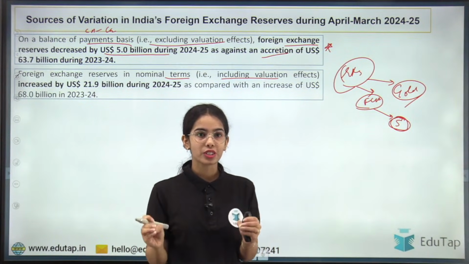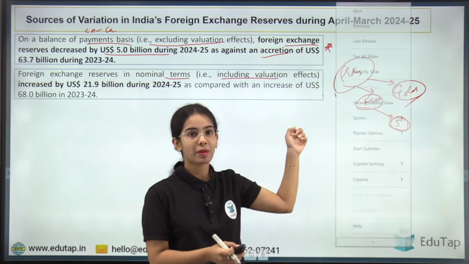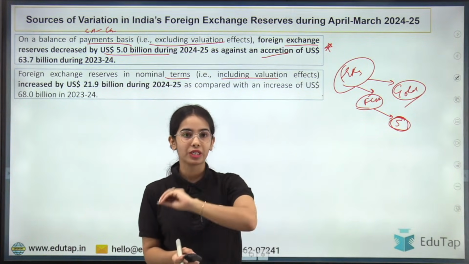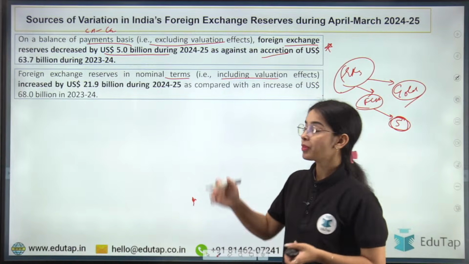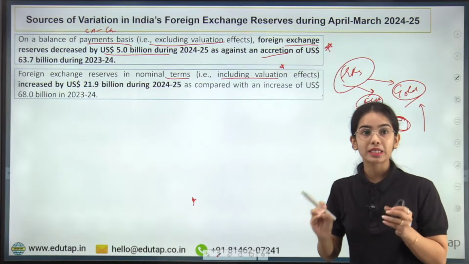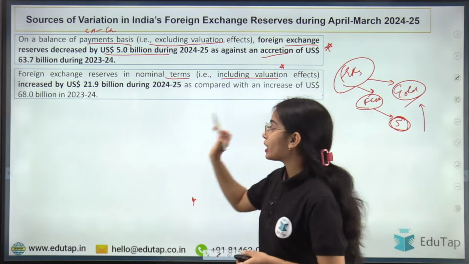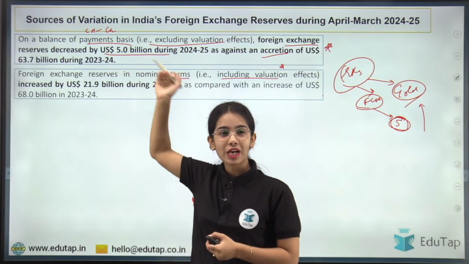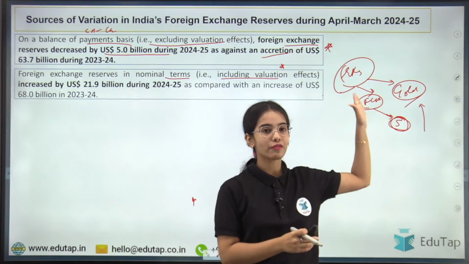On balance of payment, we have seen that the deficit means foreign exchange reserves of $5 billion have to be released to cover it. Now, when we consider the valuation effect, you know that gold prices have increased immensely recently. So the decrease of $5 billion should be covered by the increase in the value of gold.